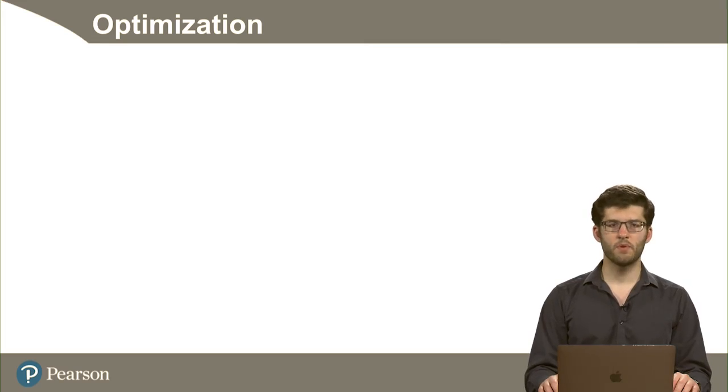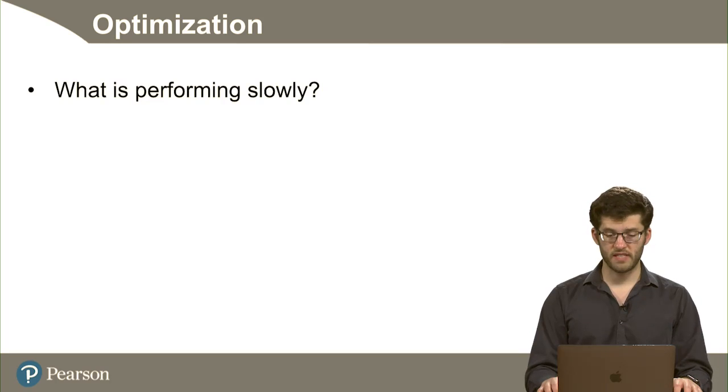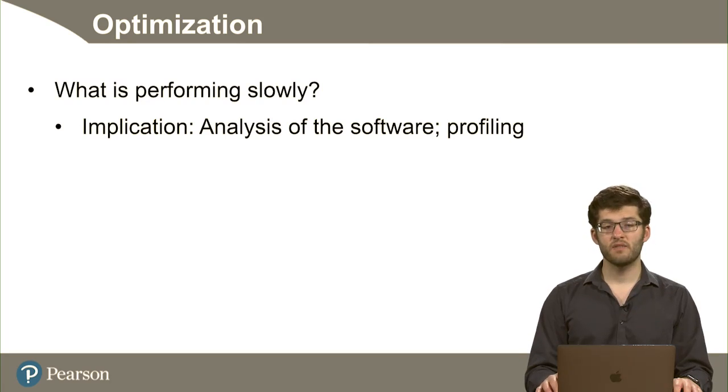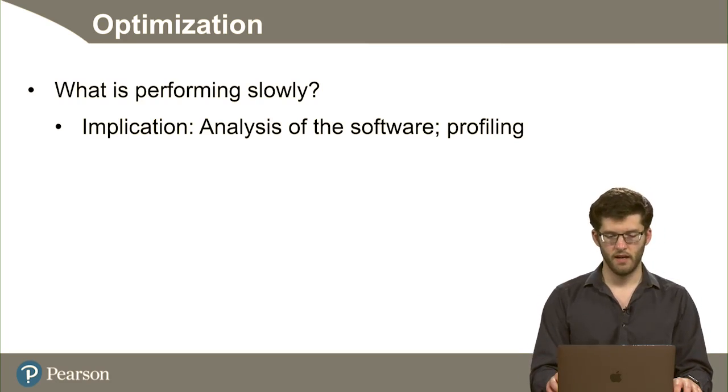When we talk about optimization, we need to ask, what is performing slowly? We don't want to begin to optimize everywhere. And implicitly, what we're saying is we need an analysis of our software, right? If we need to understand what is performing slowly before we can begin to optimize it, then we need an analysis of the software to know where it's running slowly, right? This is referred to as profiling.